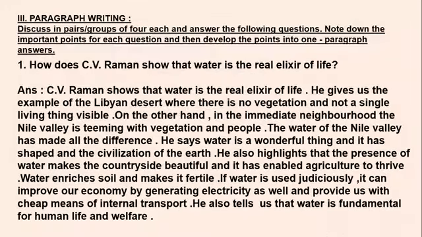Next, you have the third main type of question, paragraph writing. Here, you have a heading: discuss in pairs and groups of 4 each and answer the following questions. Note down the important points for each question and then develop the points into one paragraph answers. Okay, but here I have directly made it into a paragraph.